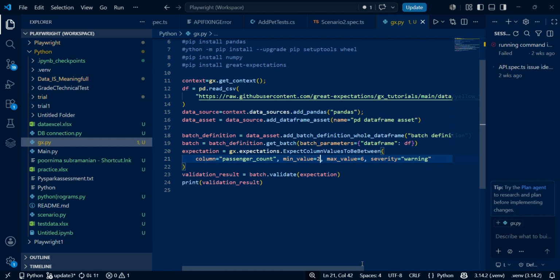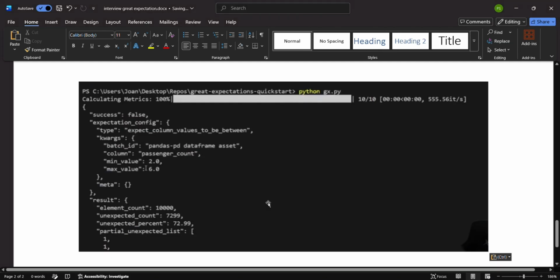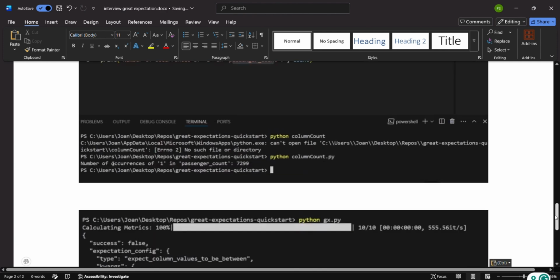If it is below 2, it is a failed case, but at least we need to check how many counts of 1 we are retrieving. We have already verified the passenger count of 1 is 7299. So when I run this python gx.py, I got the minimum value for the passenger count is 2, max is 6. But the unexpected count is showing 7299, because we were expecting only between 2 and 6, and we know that the count of 1 is 7299, and it is there in that file, which should arrive as an unexpected count.